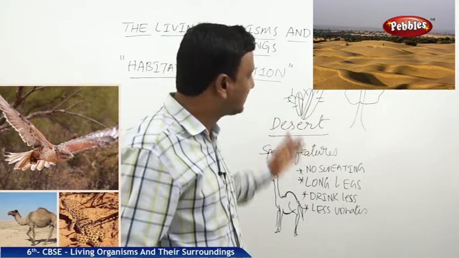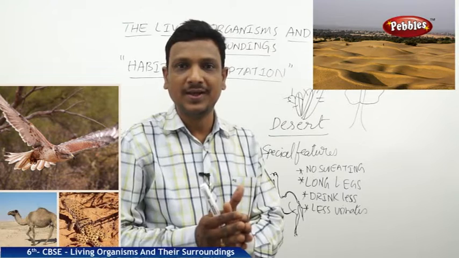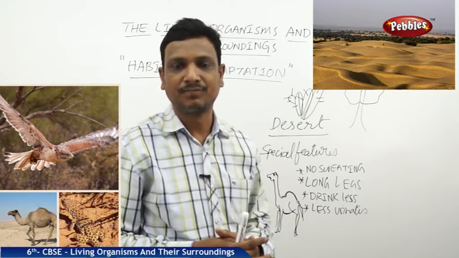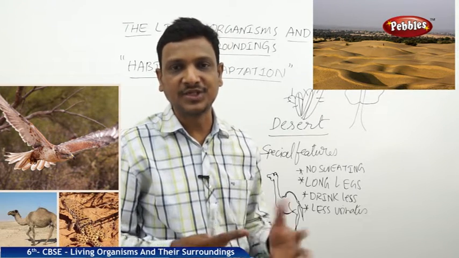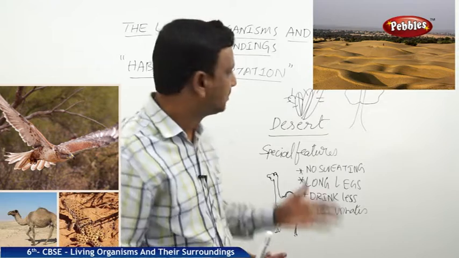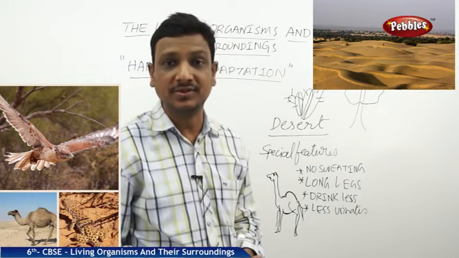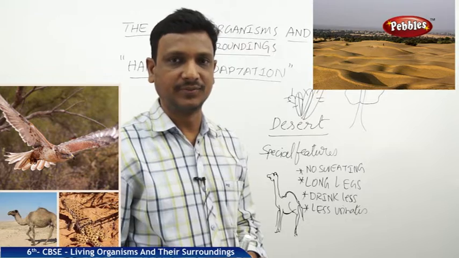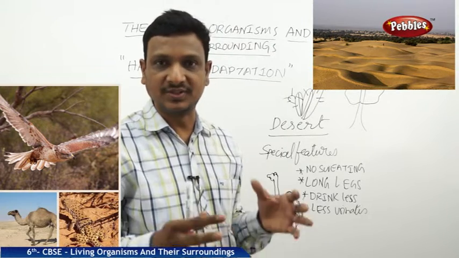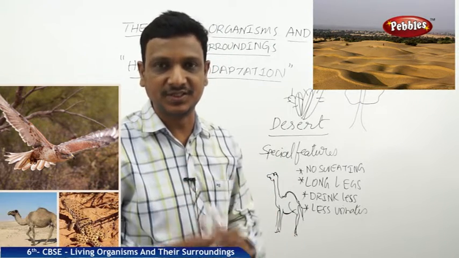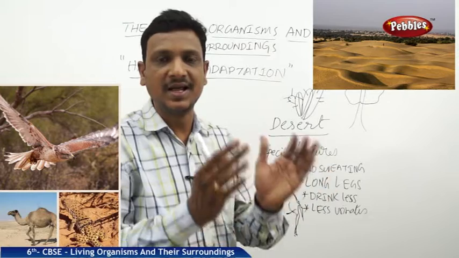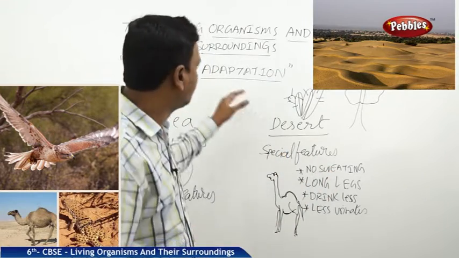So where is the stem of this cactus? It is turned to a thick, succulent, fluffy, watery, flat shaped organ. There you can find the stem, how it turned. That is a special feature, right? So showing such special features to live in one particular habitat is called adaptation.